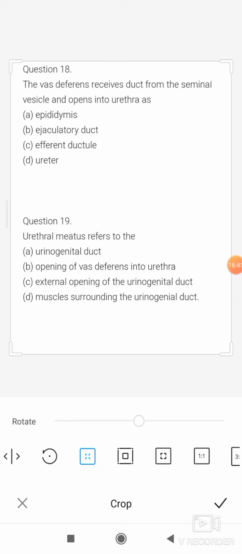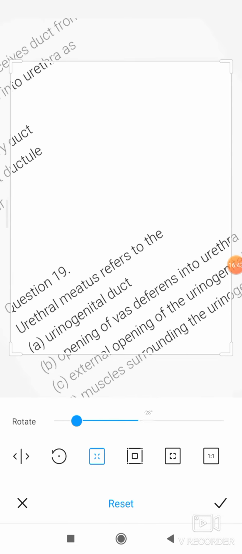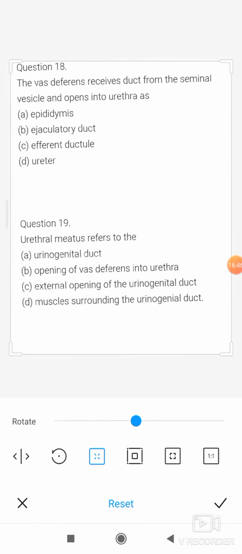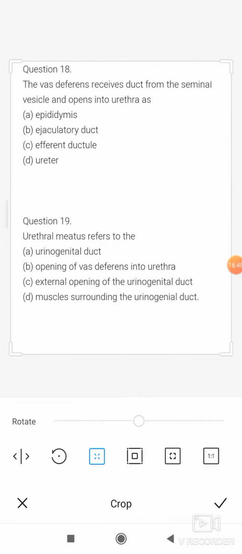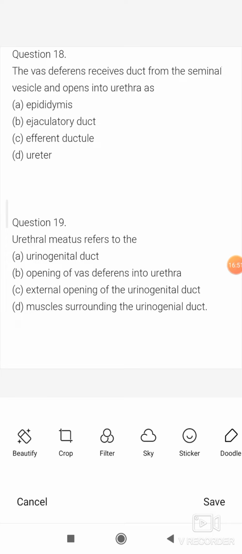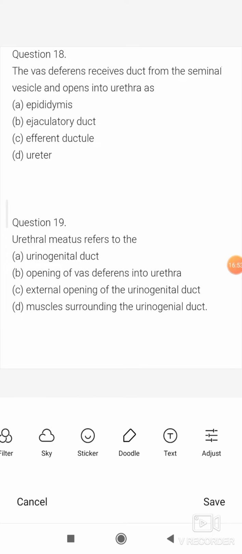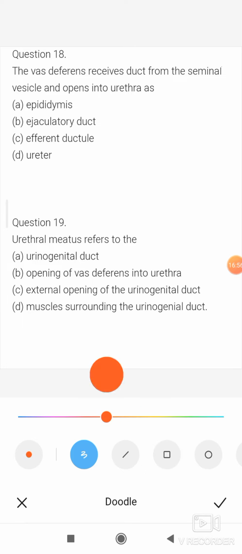Next question, question number 19. Urethral meatus refers to the: A, urinogenital duct, B, opening of vas deferens into urethra, C, external opening of urinogenital duct, and D, muscles surrounding the urinogenital duct.